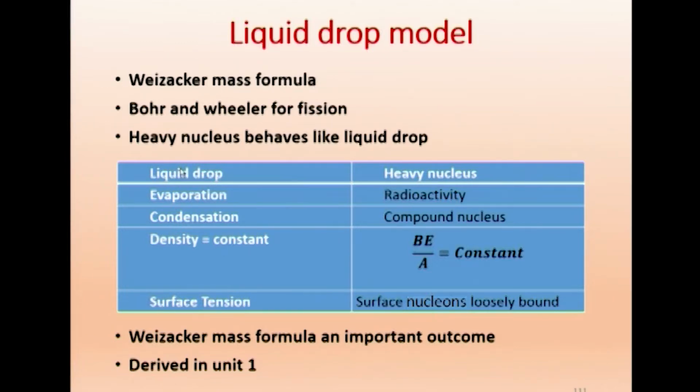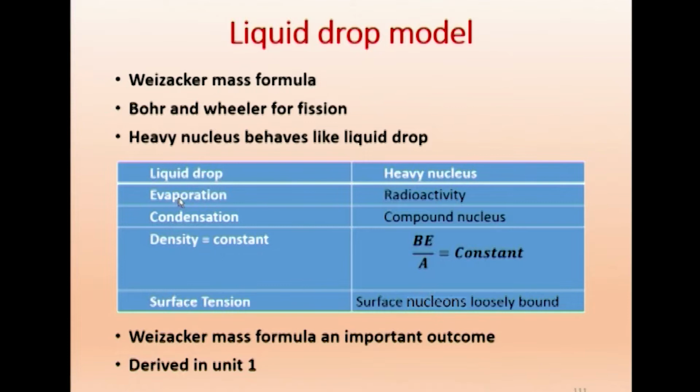Now we will just see the comparison. What makes one think that a heavy nucleus is like a liquid drop? Now we take a liquid drop. What are the parameters it has got? A liquid drop can have evaporation, it can have condensation, it has constant density, and it has surface tension. Now we will see, analogous to that, what a heavy nucleus can have.